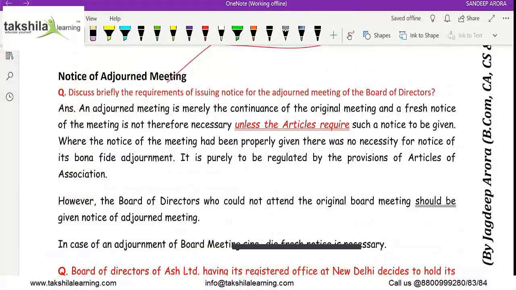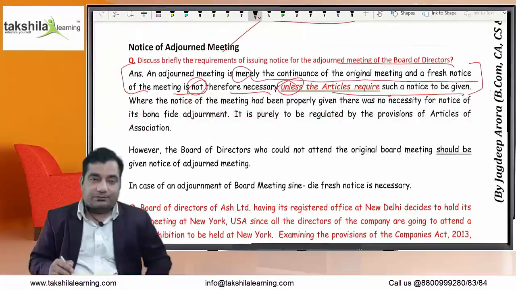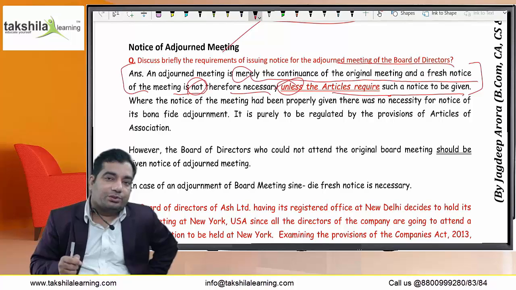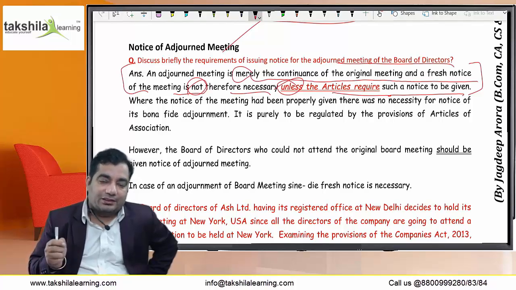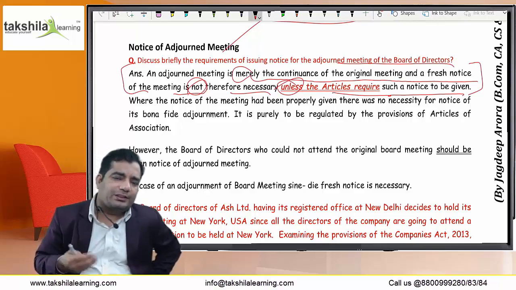Discuss briefly the requirement of issuing notice for the adjourned meeting of the board of directors. It says that an adjourned meeting is merely the continuance of the original meeting and a fresh notice of the meeting is not therefore necessary unless the articles require such a notice to be given. The basic thing is that the adjourned meeting is the continuation of the original meeting, so there is no need to send the notices again. But if the articles say that it needs to be given, the company obviously has to give it.